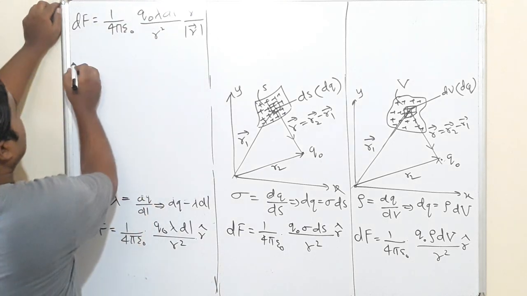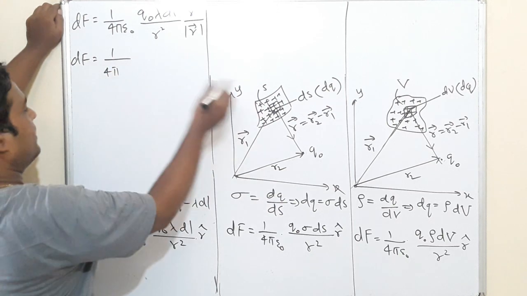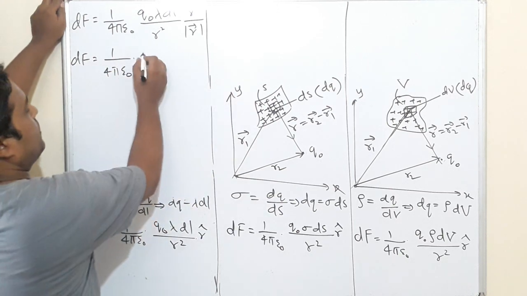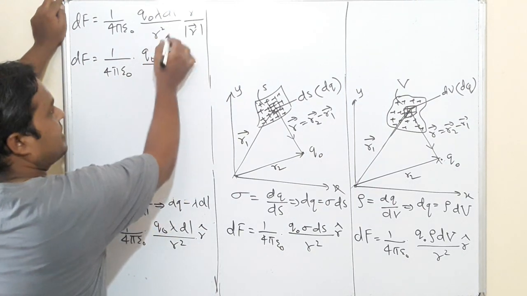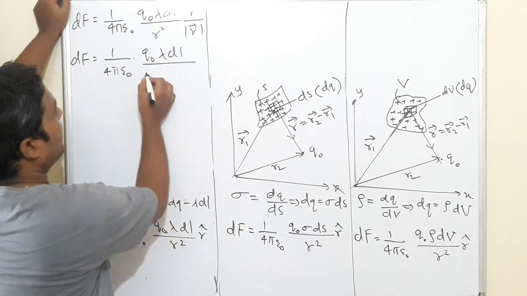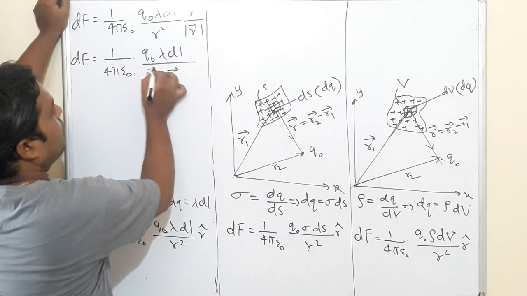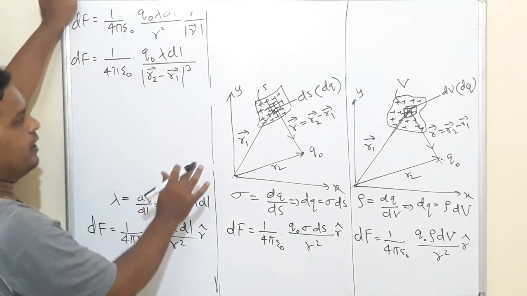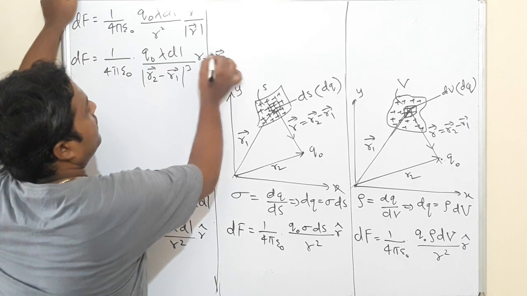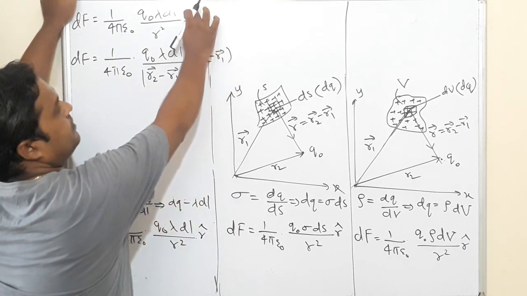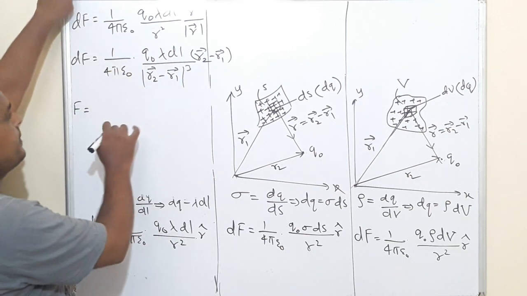You see how to write the complete force in this case. dF is equal to 1 by 4 pi epsilon naught q naught lambda dl divided by r square into r, which will be r2 minus r1 whole cube. I am writing in vector form, so this will be vector r2 minus vector r1. Then F will be the integration of this.